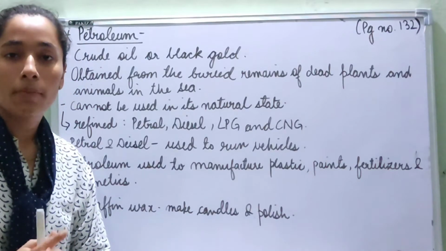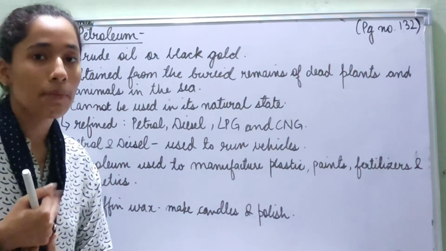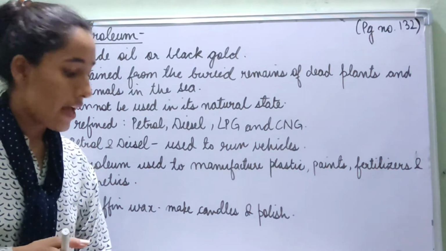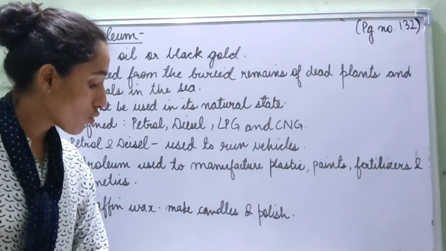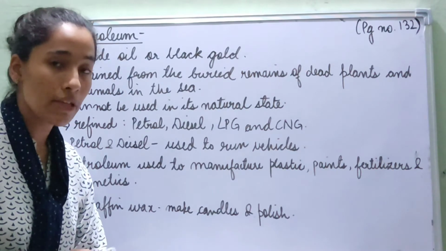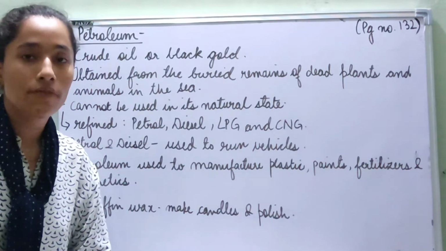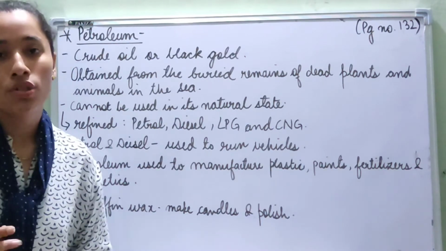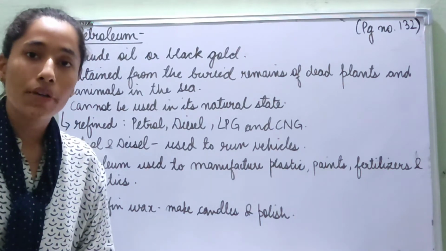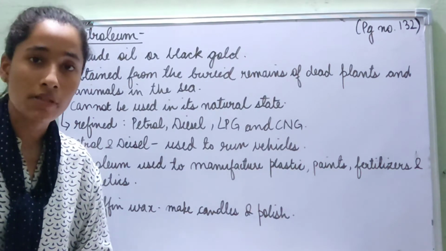Now we are going to learn about petroleum. Petroleum is the second type of non-metallic mineral that we learned about yesterday, and petroleum is also called crude oil or black gold. Underline this line that petroleum is also called crude oil or black gold. Now why is it called black gold? Firstly, because it is kind of blackish in color, and secondly because it is used for a lot of purposes. It serves a lot of purposes.